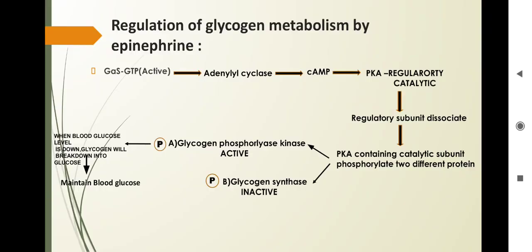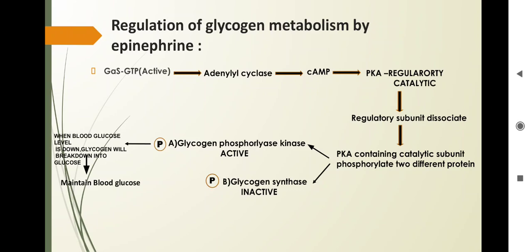This flow chart shows that G-alpha S in the GTP form is in the active state. It activates adenylate cyclase, so it stimulates cyclic AMP, and ultimately it activates PKA.